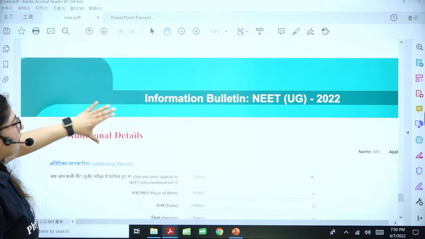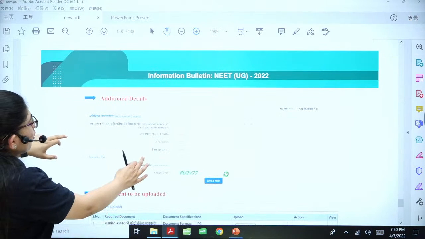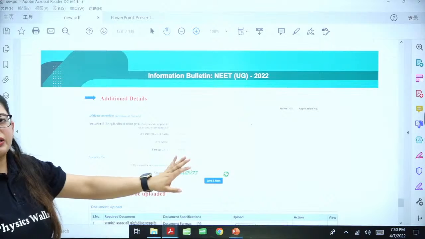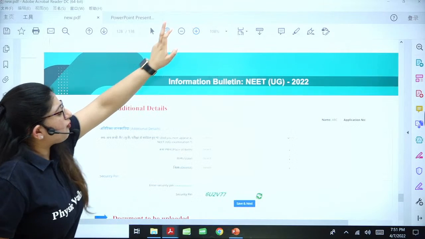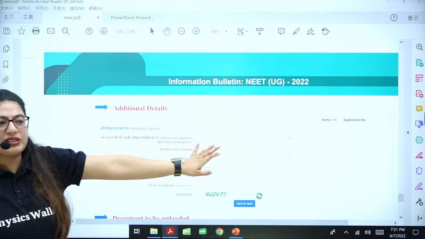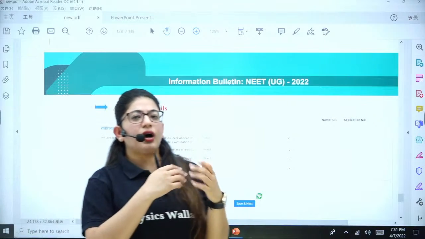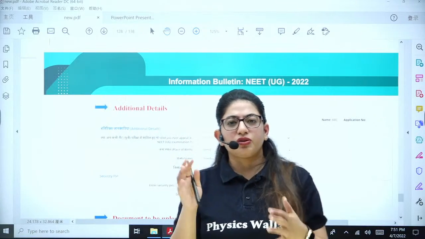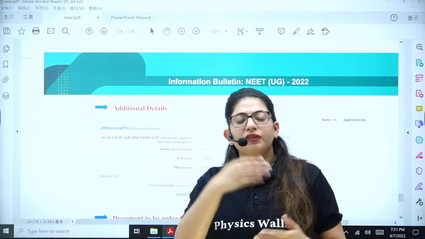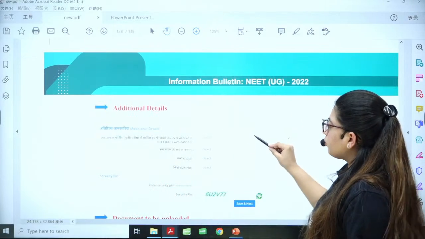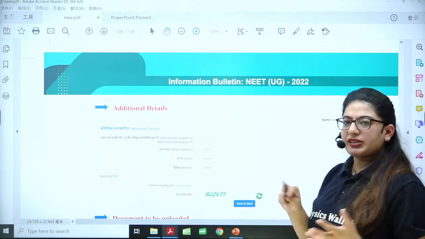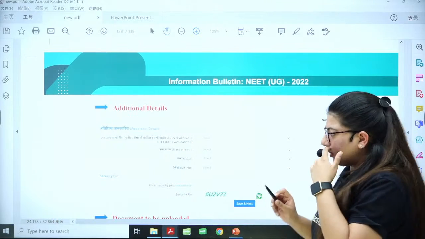After you have done this, let's move to the additional details. Now, what are these? These are simple details. They're asking you whether have you given the exam before. For example, there are certain students who are doing it again, like they're droppers. They dropped the year and they want to give another chance. So for those, you can put yes, I have given it before as well.